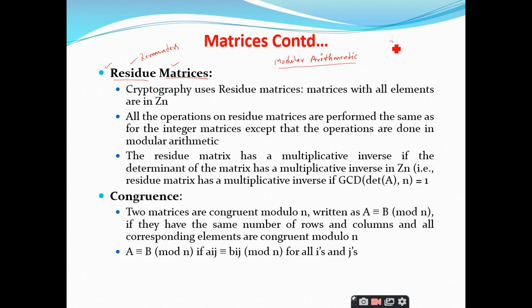So what are the sets we have discussed in the residue matrices? Z, Zn, Zn star, Zp and Zp star. What is this Z here? The set of integers. What does this Zn represent? Zn means the set of residues. These are the set of least residues. What is this Zn star?